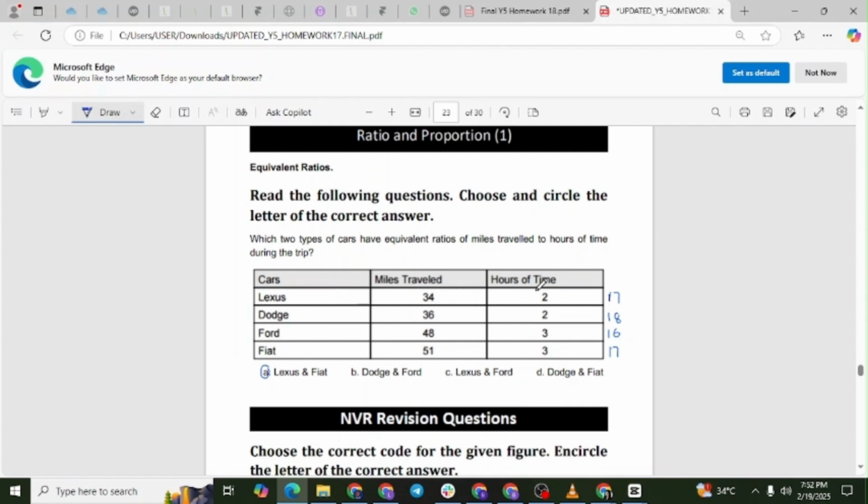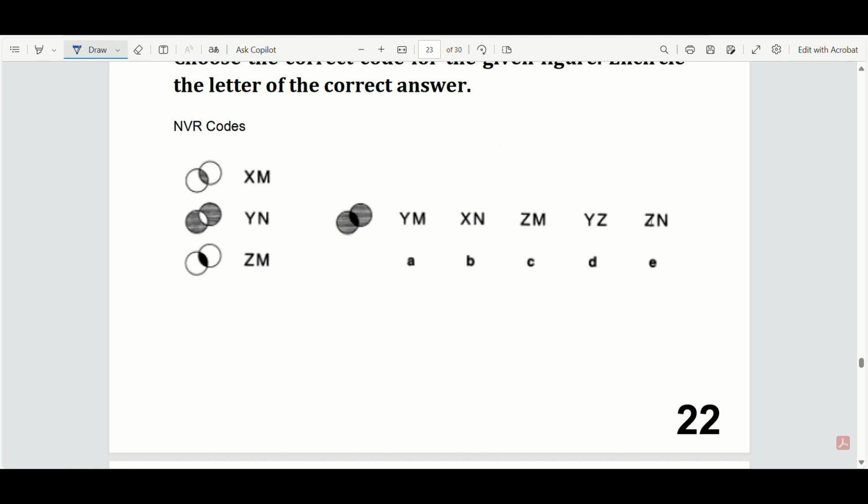This means the speed of the Lexus is 17 miles per hour. Dodge traveled 36 miles in 2 hours. This means the speed of the Dodge is 18 miles per hour. Ford traveled 48 miles in 3 hours. This means the speed of the Ford is 16 miles per hour. Fiat traveled 51 miles in 3 hours. This means the speed of the Fiat is 17 miles per hour. Since Lexus and Fiat both have the same ratio of 17 miles per hour, they have equivalent ratios of miles traveled to hours of time. Therefore, the correct answer is option A, Lexus and Fiat.